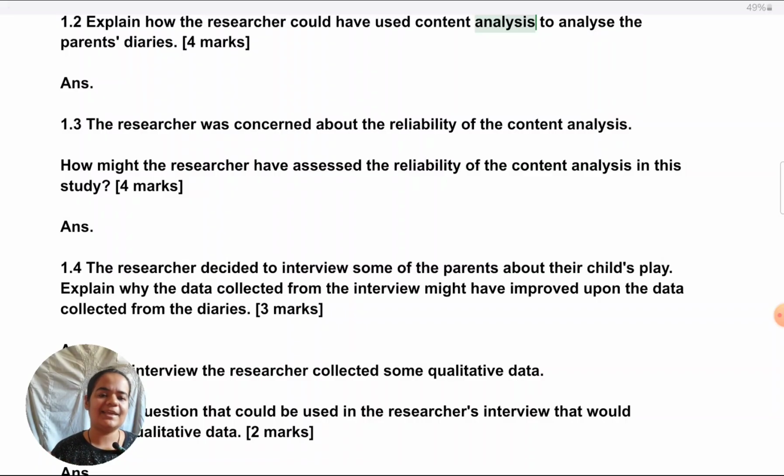Some students write very haphazardly. So, first thing they'll remember, supposing some sort of this has to be done coding. So, first thing they'll put coding without first mentioning anything about identifying key themes. So, make sure the steps are going in the correct sequence that they should. Hopefully, for questions like these, content analysis, thematic analysis, or reliability, validity of different types, you have in mind the 4 steps.